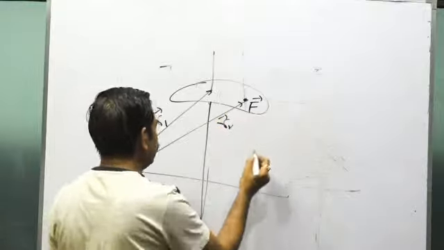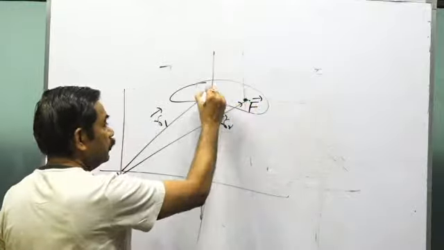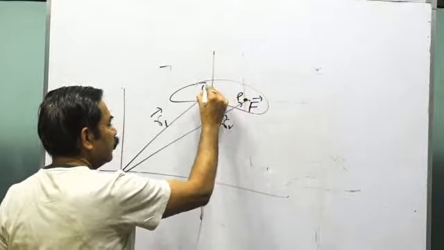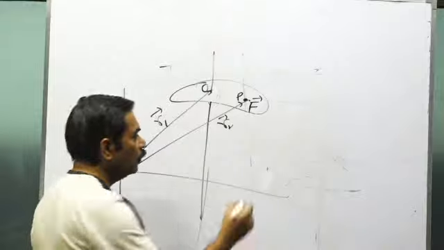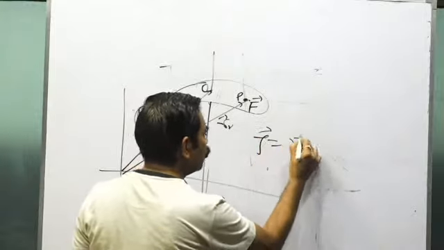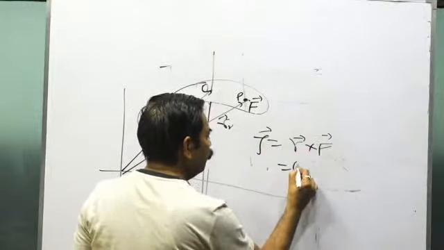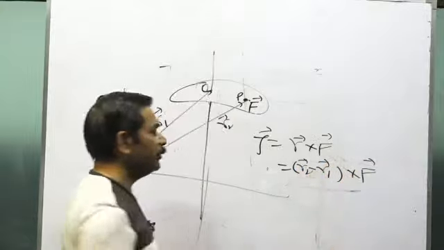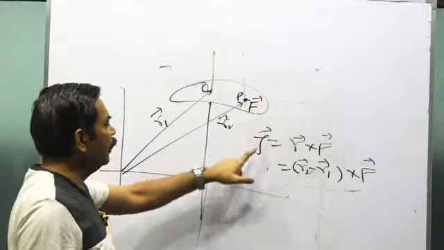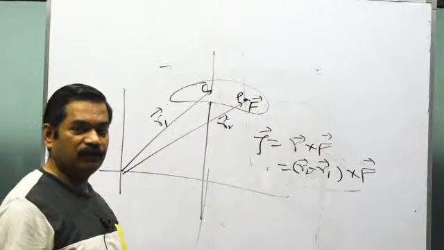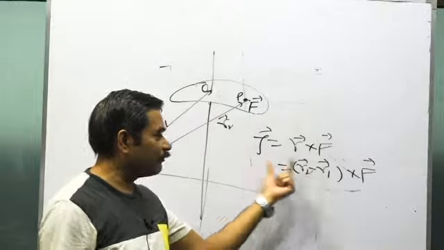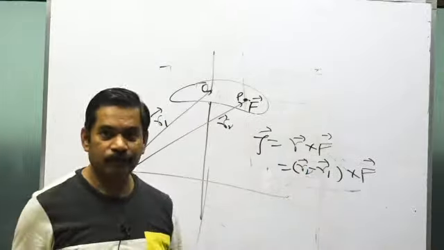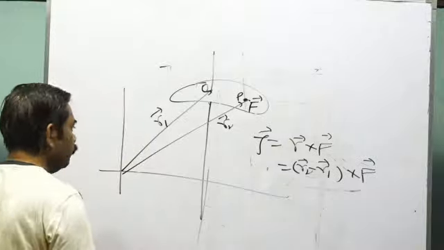Then the torque of the force applied at the point P about the axis that passes through the point O will be tau equals r cross F, that is, vector r2 minus vector r1 cross F. Vector F will be given in the form of i cap, j cap, k cap, and r2, r1 will also be given in i cap, j cap, k cap. You can calculate the torque. This will be the torque in the vector form. So this is the definition of torque when you have to calculate it in the vector form.